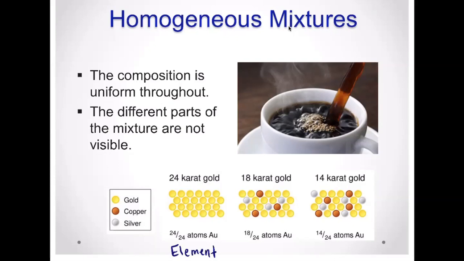But if we had a mixture with other atoms, like copper and silver, this is 18 karat gold. Now it's a mixture of gold, copper, and silver. Okay? Even though when you look at it, it looks mostly gold and you couldn't really see the copper and silver atoms, it's considered a homogeneous mixture. In 14 karat gold, 14 out of your 24 atoms are gold atoms. Okay? So you have even more copper and silver, but again, you can't see them separately.